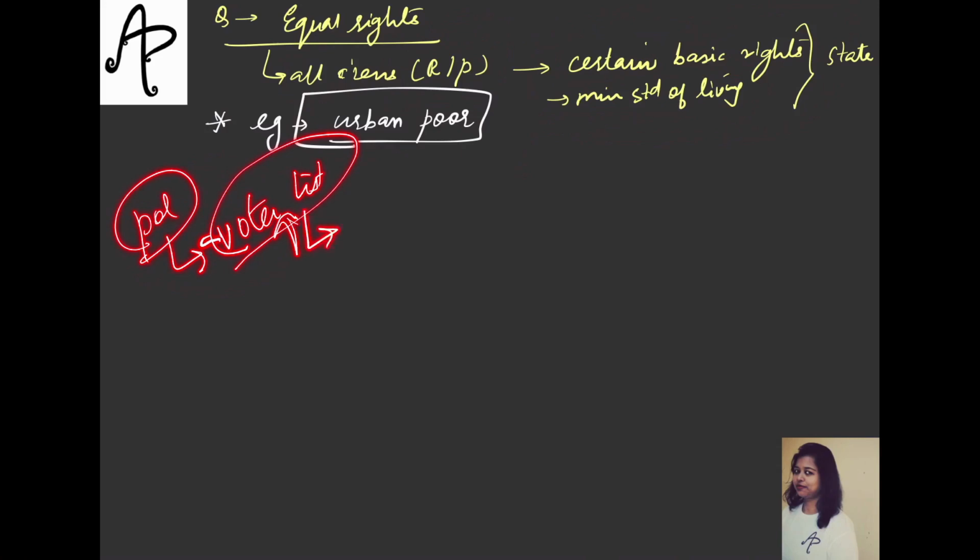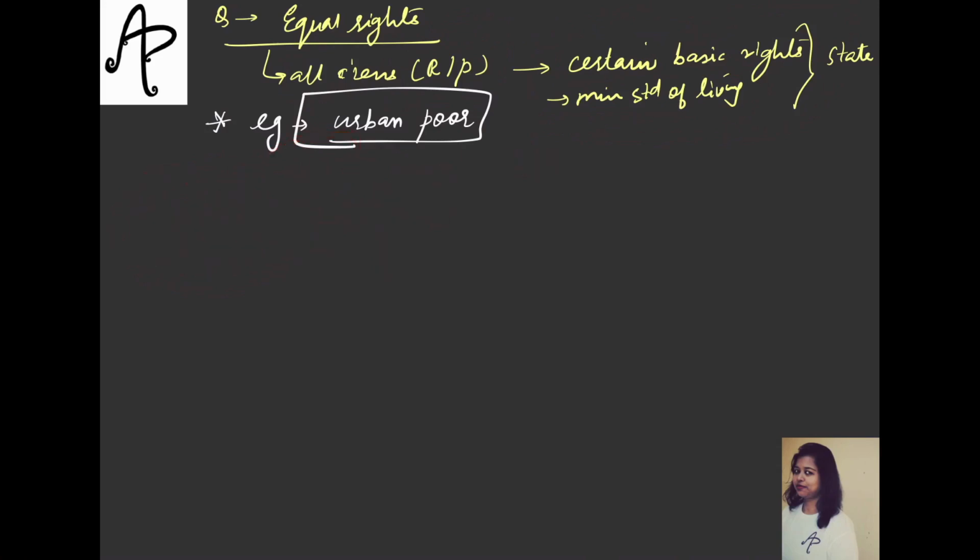Now for this you would need an address proof, and the people who are living on the streets, how would they have an address to show as proof? If they do not get it, they do not get registered in the voter list, and despite having the right, they're not able to use their political right also. So these constraints are there.